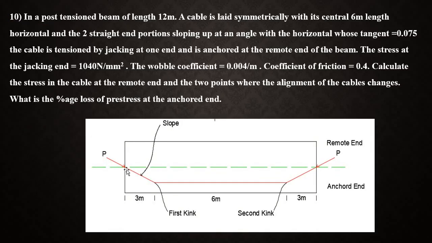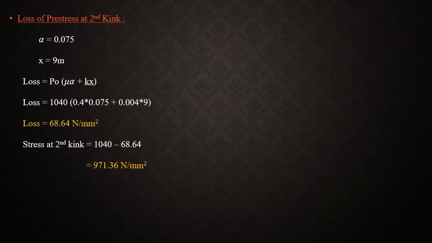How many kinks are there? Still it is only one kink. Don't get confused. You can clearly see only one kink is there. From here to here, till here it gets cut. So from here to here it is 9 meter.